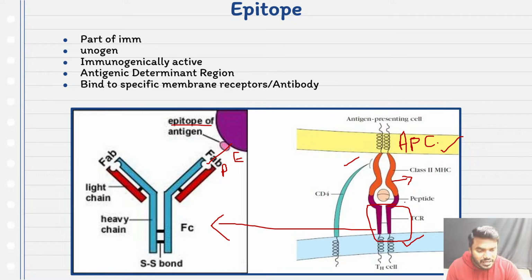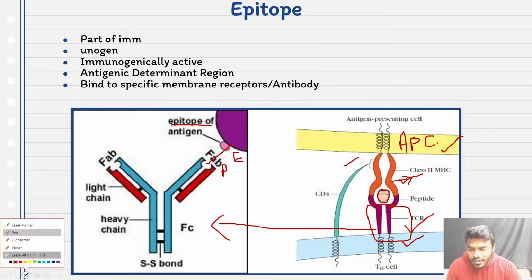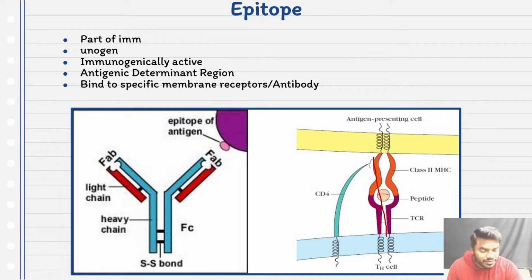Friends, now the TCR and class 2 MHC associate with each other, by which the TCR receptor can associate with the antigenic peptide. And friends, this is one of the major stimulatory signals. Which one? Class 2 MHC and the T cell receptor is the major stimulatory signal. And friends, then which one is the co-stimulatory signal? Every student keep it in your mind. The co-stimulatory signal is the CD4.